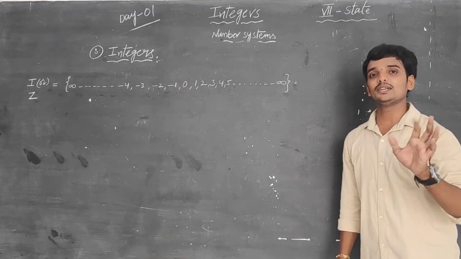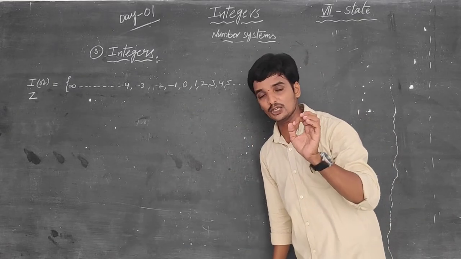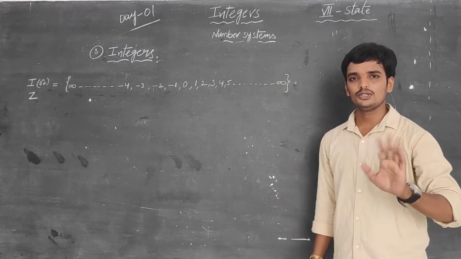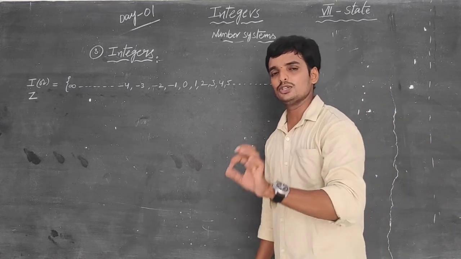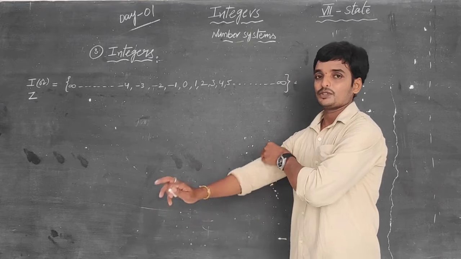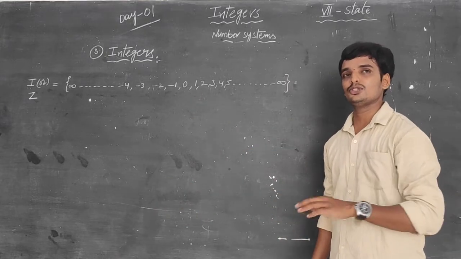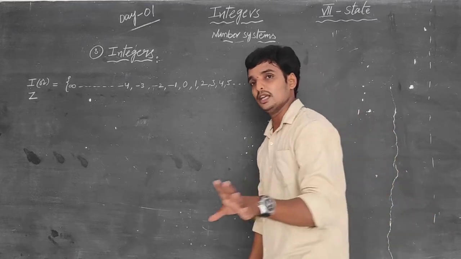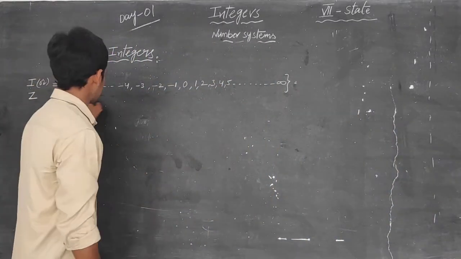These are negative numbers. And is 0 a positive number? No, 0 is not a positive number. Is 0 a negative number? No, 0 is not a negative number. So 0 is neither positive nor negative. Now we can write the definition of integers. This is the set bracket.